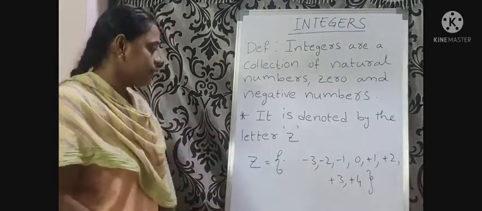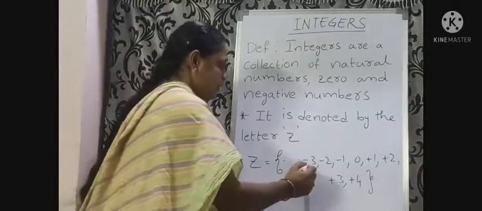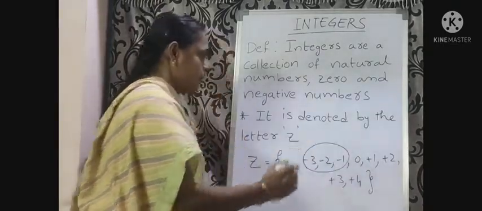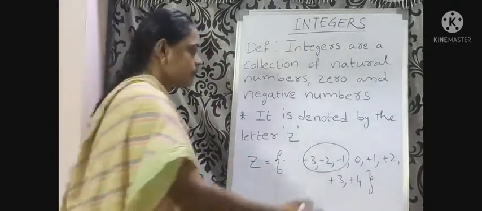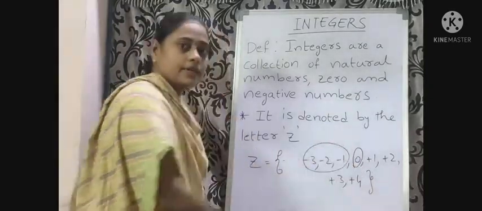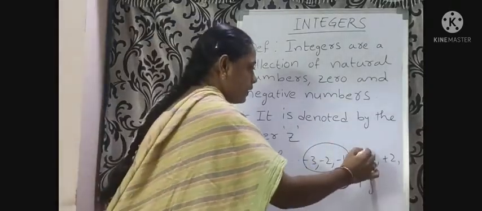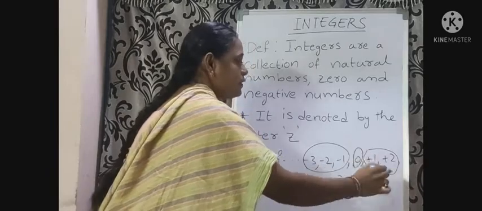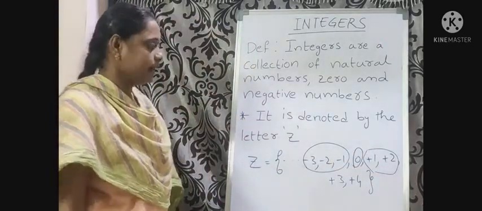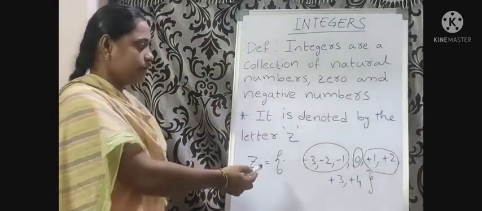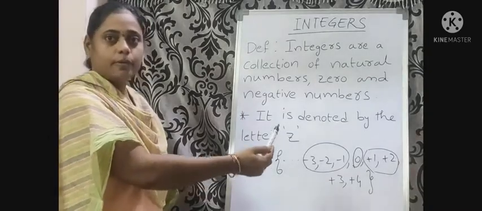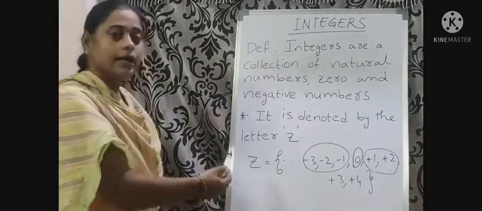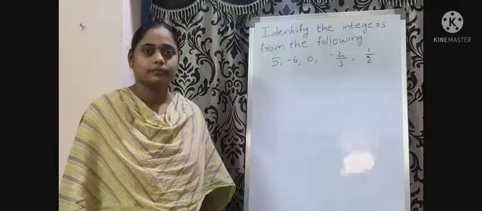What are there in this set? We already discussed negative numbers, 0, positive numbers. So the collection of negative numbers, 0, and positive numbers are called integers.